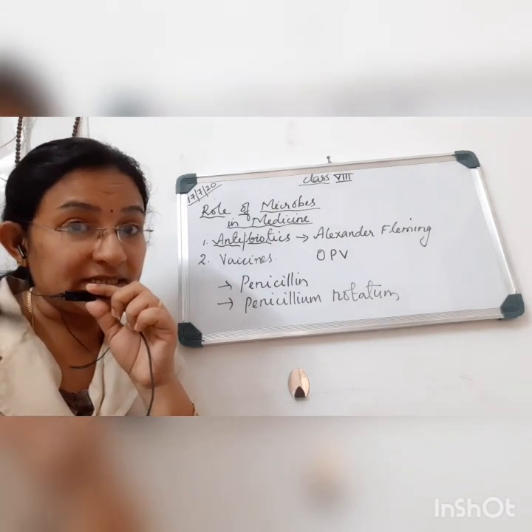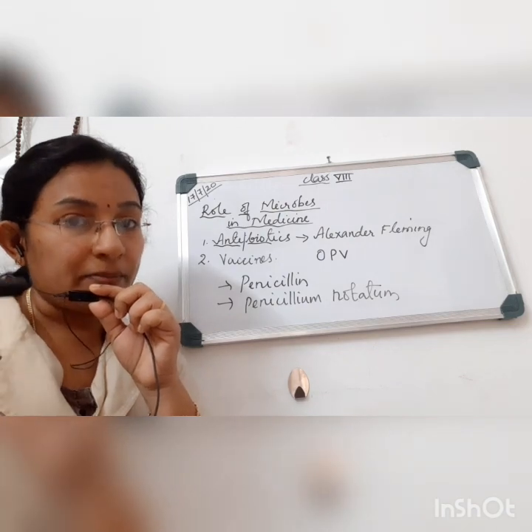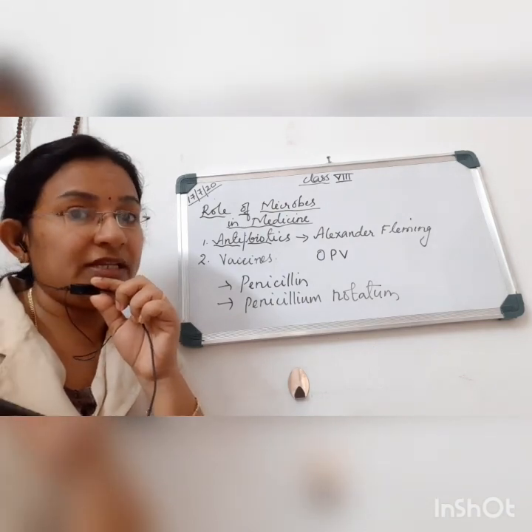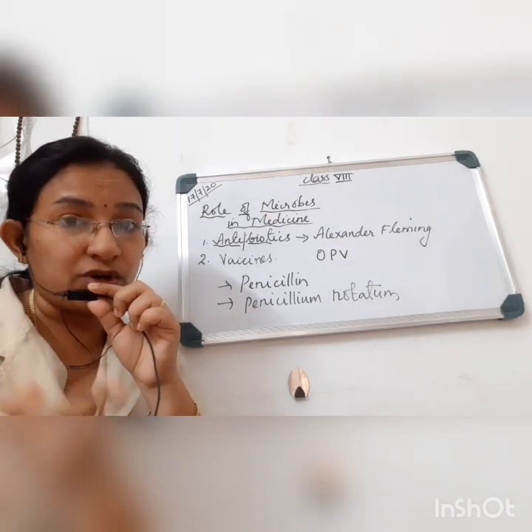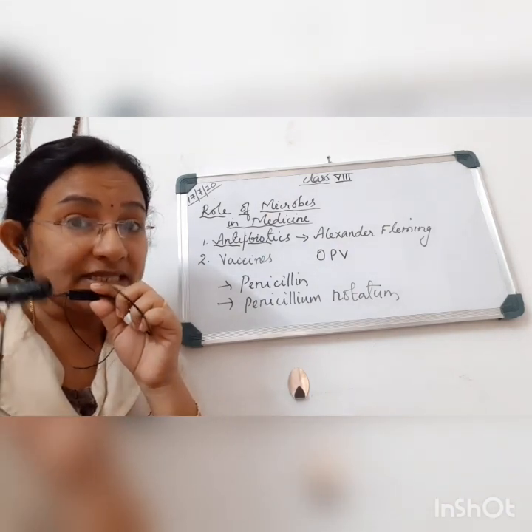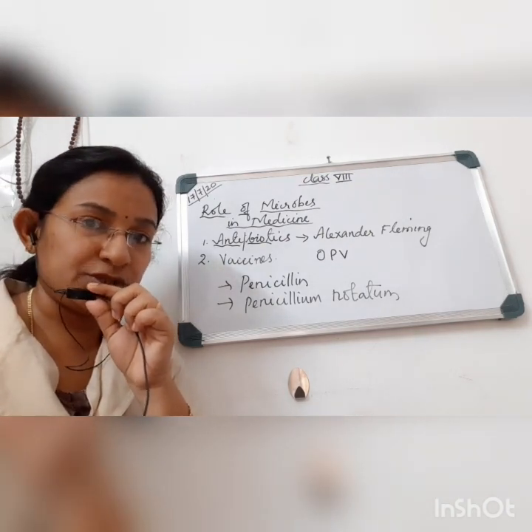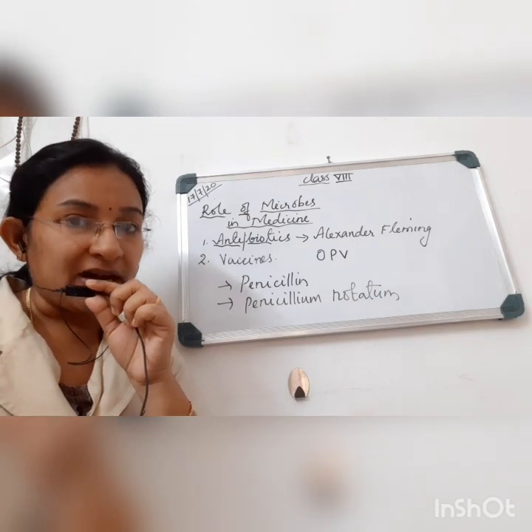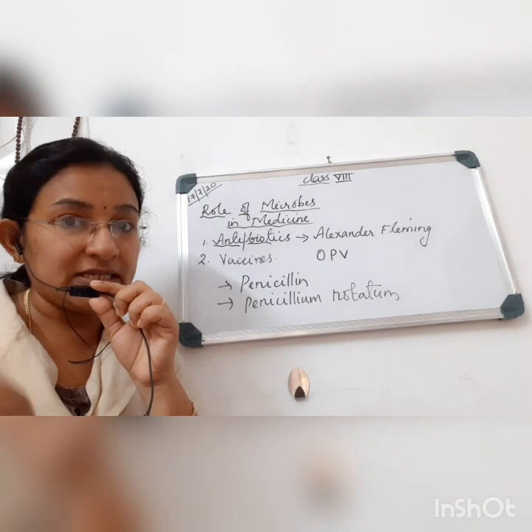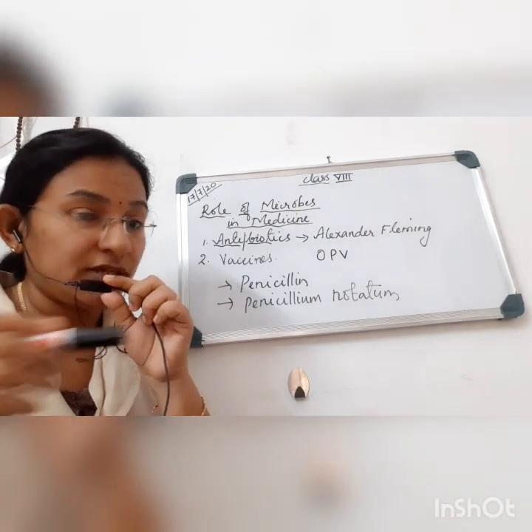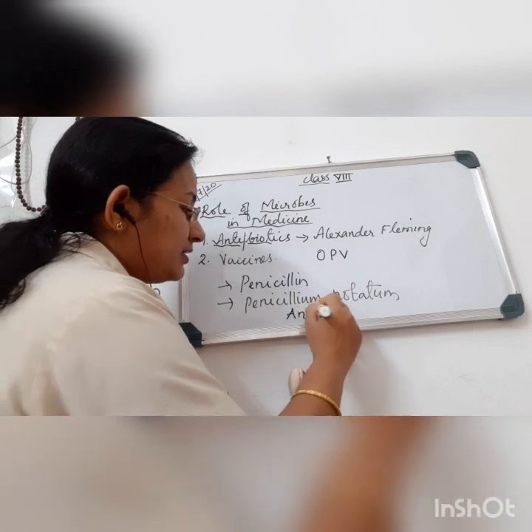When this virus enters the body of the child for the second time, these antibodies which are already prepared will definitely defend them by reacting with the virus, and the virus will be destroyed by these antibodies. So this is the principle behind any type of vaccination. Now, the virus or the bacteria or any pathogen which is introduced into the body through a vaccine is known as an antigen. What is it known as? It is known as an antigen.